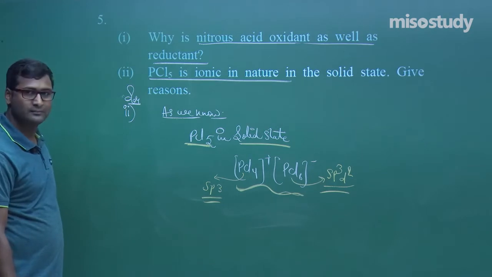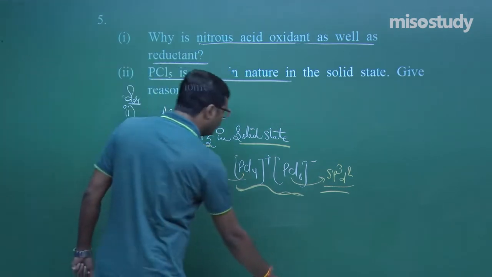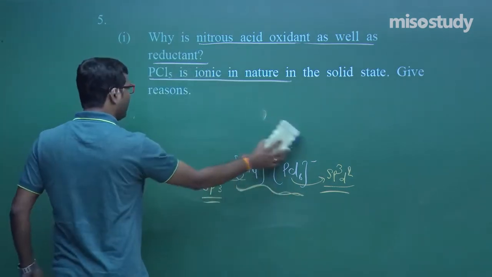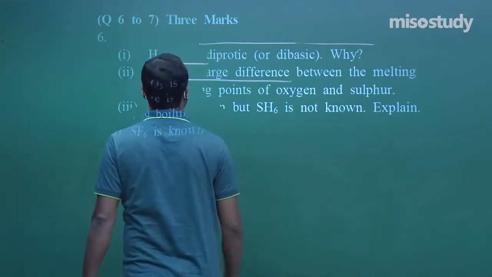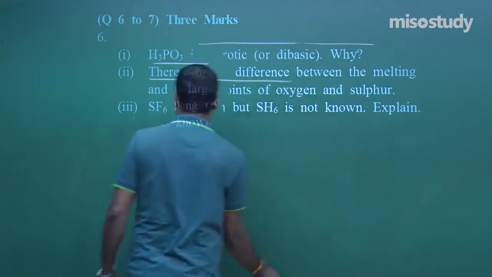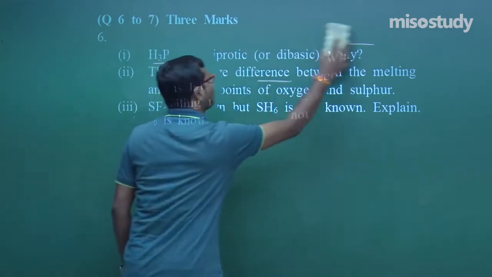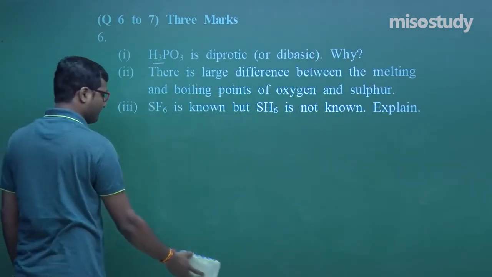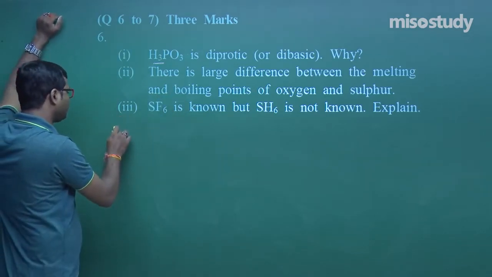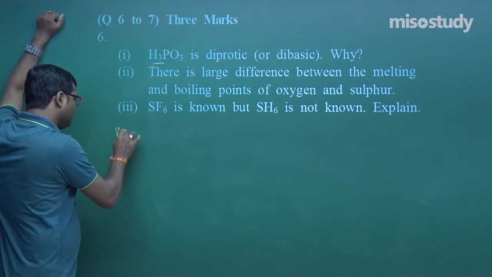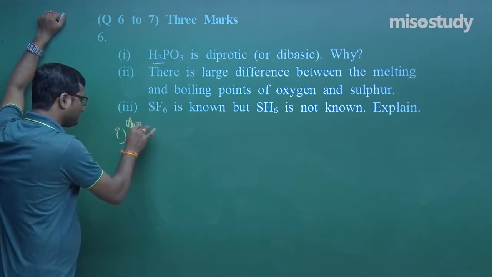Clear, my friend? Yes sir, completely. Now I am going to rub this part and will discuss the next question. Now what is the next question? Read the question carefully. The question number 6, a 3 marks question. What is given here? This is the answer.